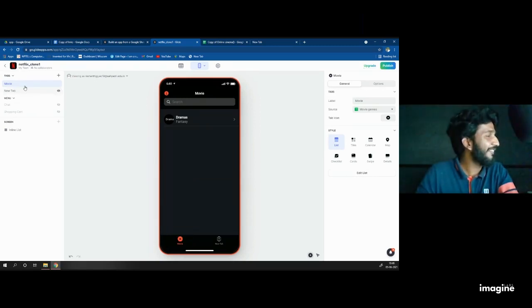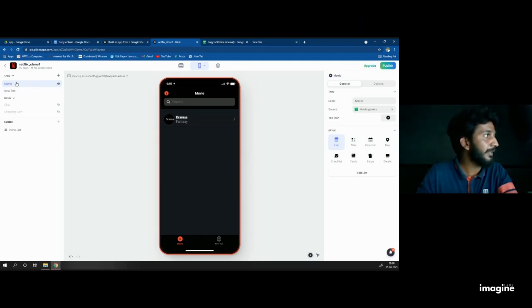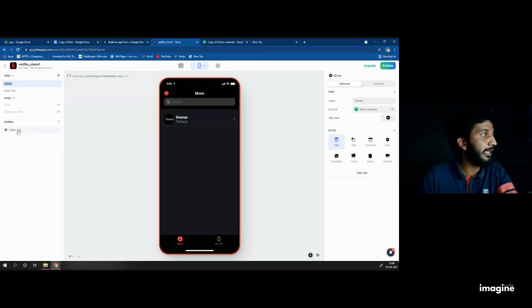Okay, then when it is done, click on the movie. You can click on the movie here, or you can click the movie here also. So I click the movie here, then in that movie category, move towards the right side of your dashboard. You can see the style in the list. I don't want the list format. I want this in details.